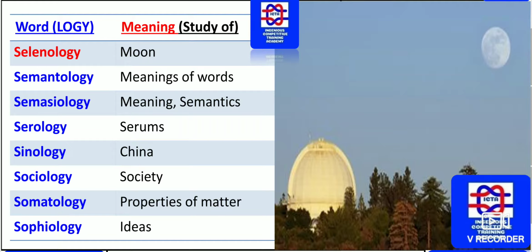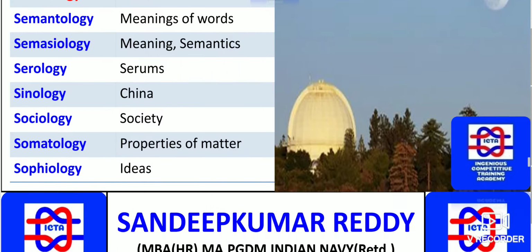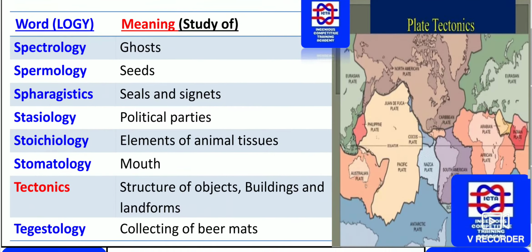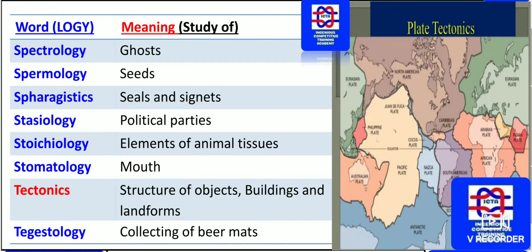The properties of matter is known as somatology, and the study concerning ideas is known as sophiology, the study of ideas. So here sophiology is the right one. Next we have the study concerning ghosts, that is spectrology, dealing with the ghost. The study concerning seeds, spermology.